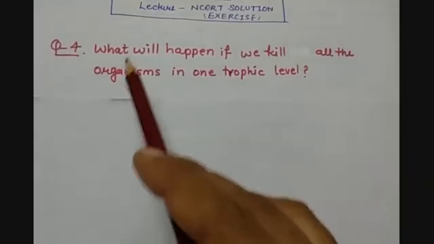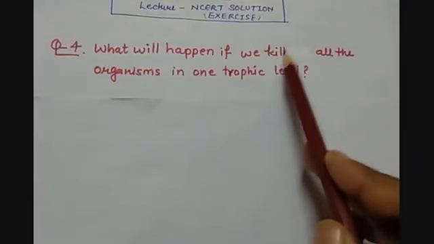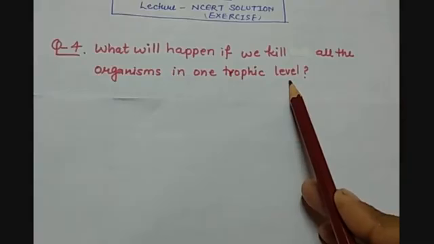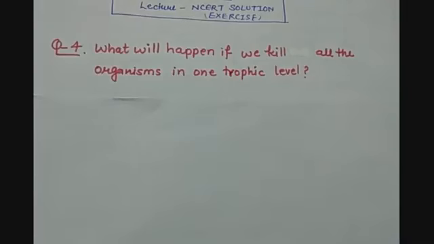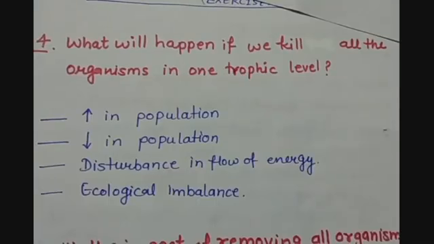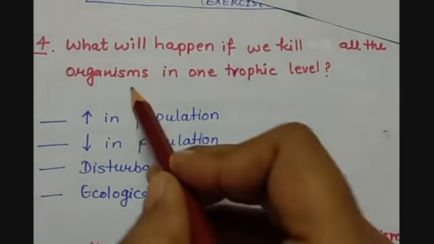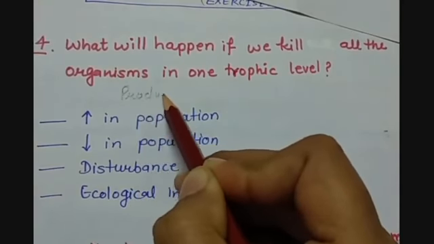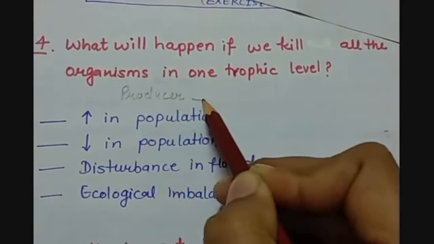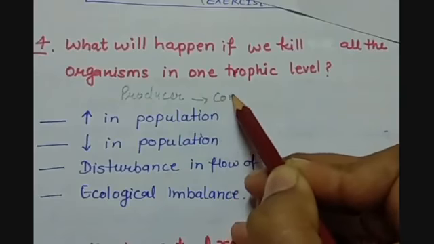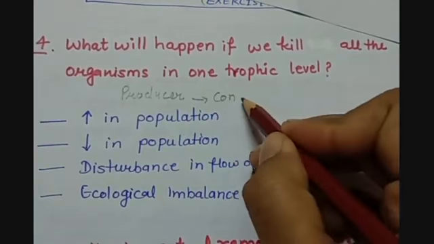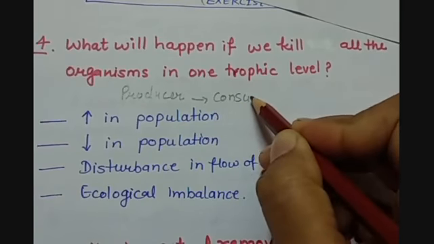Question number 4 is what will happen if we kill all organisms in one trophic level in a food chain? To answer this question, in a food chain we do have the producers, and we have the consumers which eat the producers or are dependent on the producers for their food.